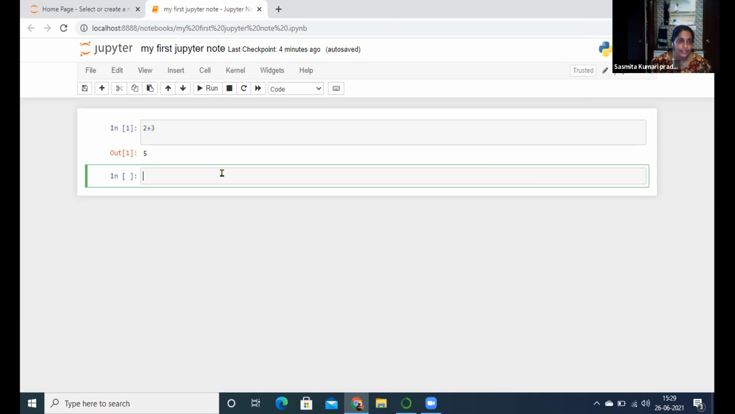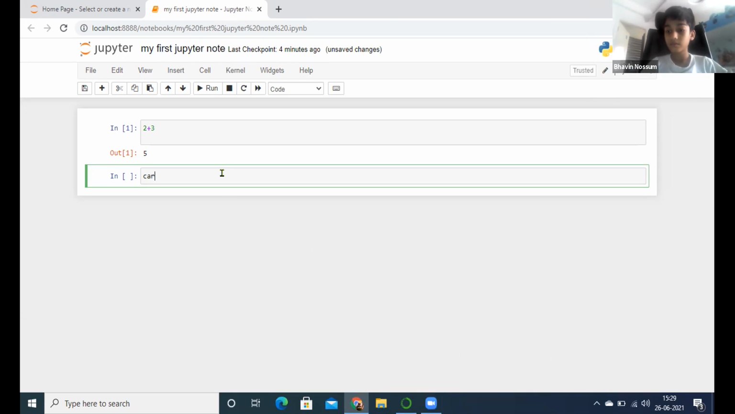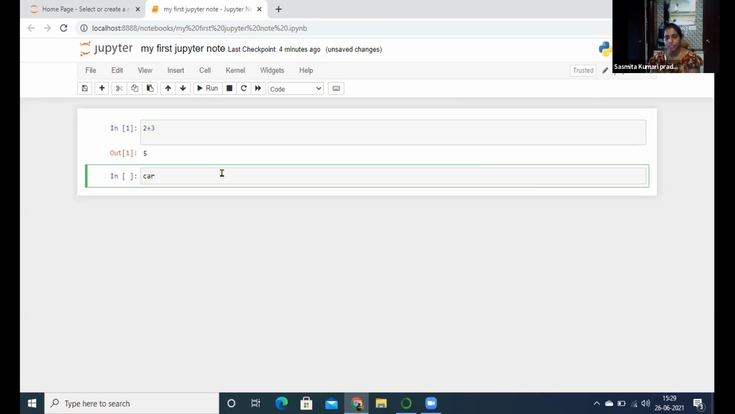What have they given? Create a variable named car name and assign the value Volvo. Means your variable name is car and your value will be Volvo. So car is equal to Volvo. How will you assign the value? Variable name is equal to value. When you write Volvo, this is a string.